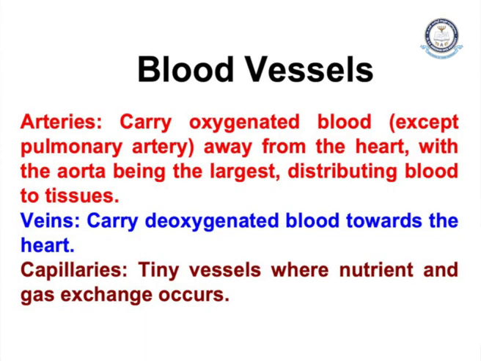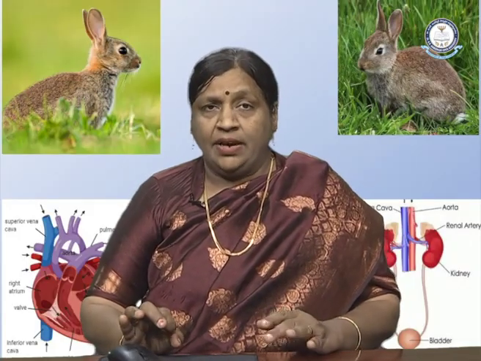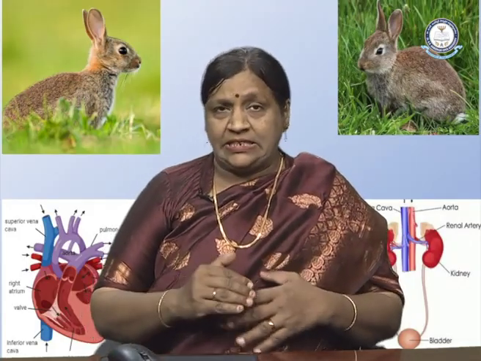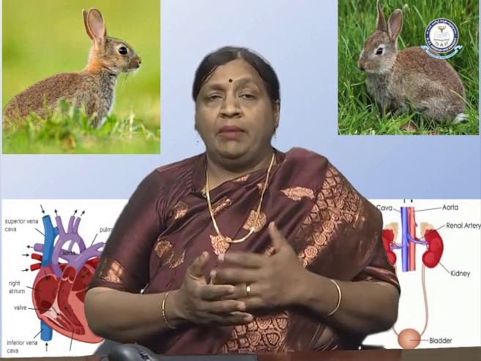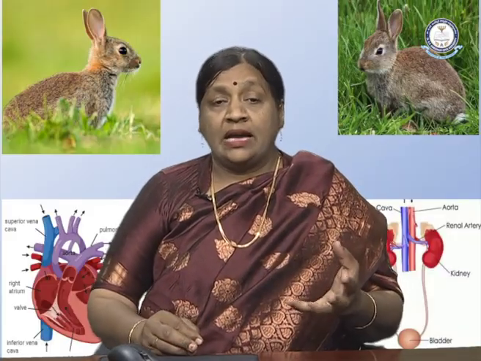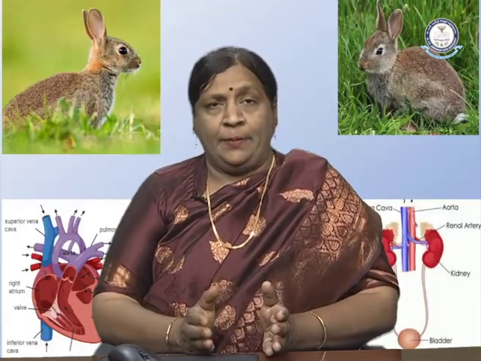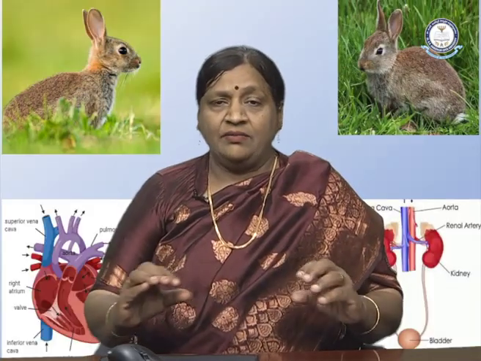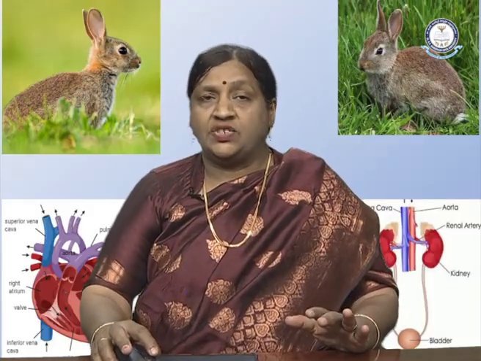The third important blood vessel is the capillaries. Now coming to capillaries, these are tiny vessels where nutrient and gaseous exchange occurs. As you are well acquainted, there are a number of times gaseous exchange occurs, like maintaining the acid-base balance in the blood. So there is gas exchange occurring in the alveoli. So this happens in the capillaries. They are tiny vessels where nutrients and gas exchange occurs.